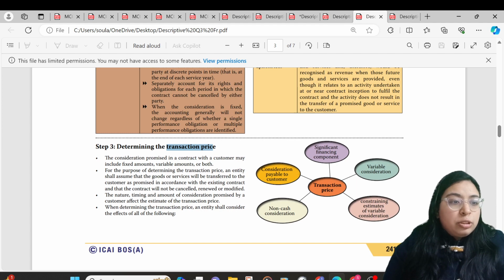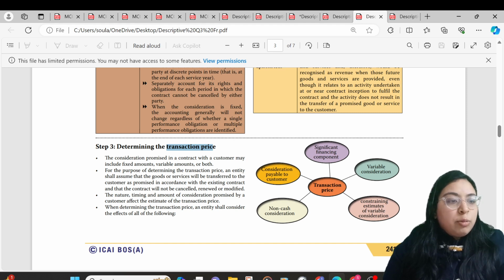The consideration promised in a contract with the customer may include a fixed amount, a variable amount, or both. For the purpose of determining the transaction price, an entity shall assume that the goods or services will be transferred to the customer as promised in accordance with the existing contract, and the contract will not be cancelled, renewed, or modified.